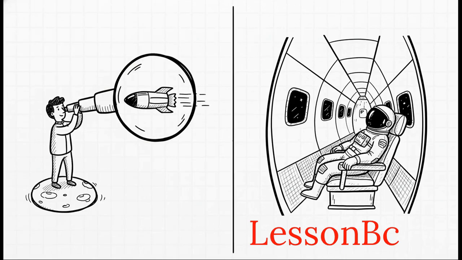To put that into perspective, imagine an Earth observer watches a spaceship fly past at 80% the speed of light. If that Earth observer measures the ship to be 40 meters long, the passengers inside would measure that exact same ship to be significantly longer. Everyday absolute measurements just fly out the window when we approach the speed of light.